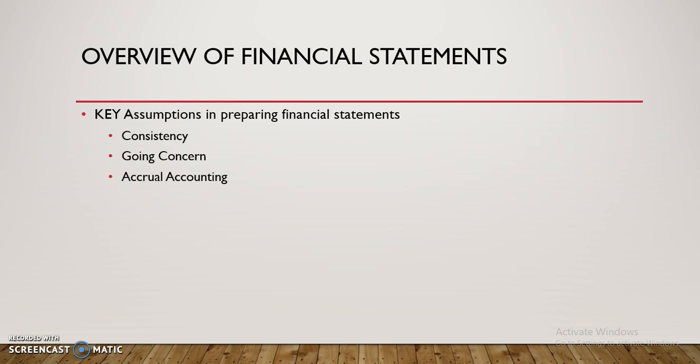On the other hand, in the previous example, we saw that we provided service of $2,000, but we recovered cash of only $1,500, leaving $500 to be recovered in future. If we follow the cash basis of accounting, which is the opposite of accrual accounting, we wouldn't have recorded $2,000. We would have recorded only $1,500, leaving $500 outside the financial statements. So if the user is reading those financial statements, he wouldn't know we have another $500 income which we will recover in future.